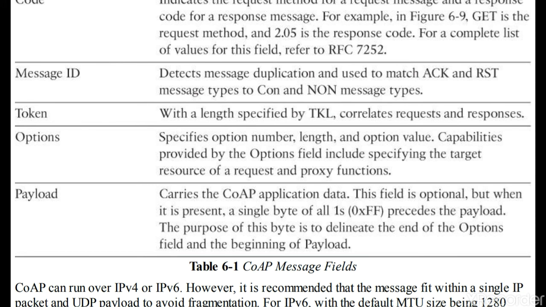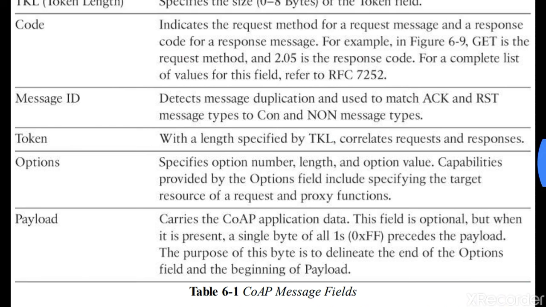Then you have the options field. Here it specifies the option number, length, and option value. The last one is payload. The payload carries the CoAP application data. This field again is optional, but when it is present, a single byte of all ones precedes the payload, and the purpose of this byte is to delineate the end of the options field and the beginning of the payload. So this is about CoAP message fields.